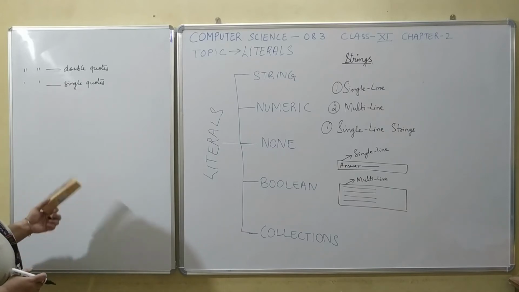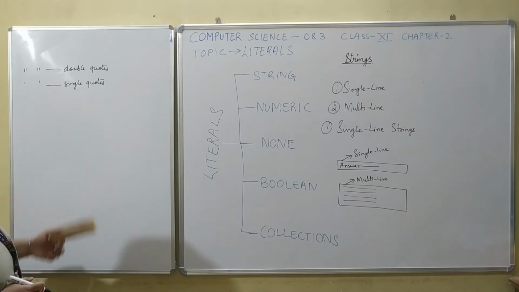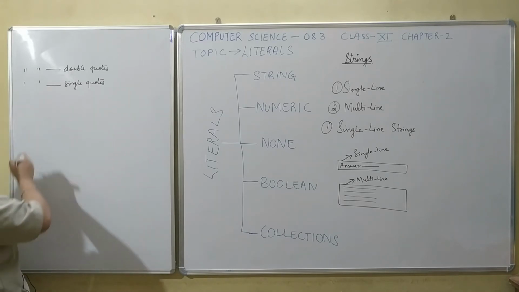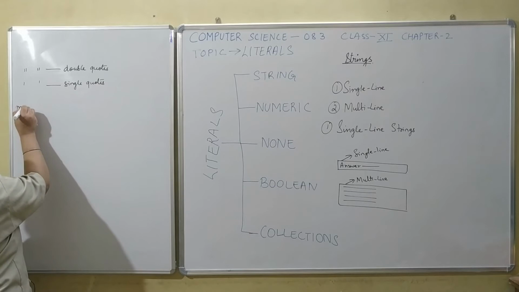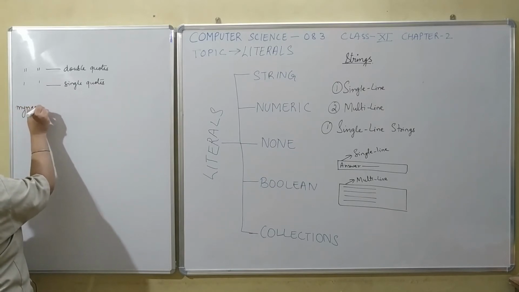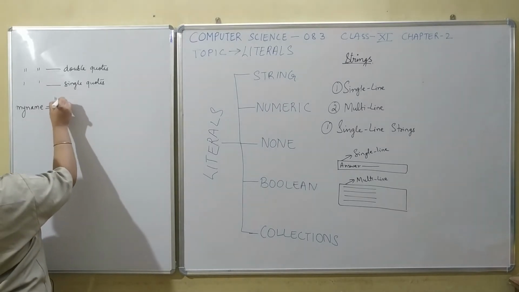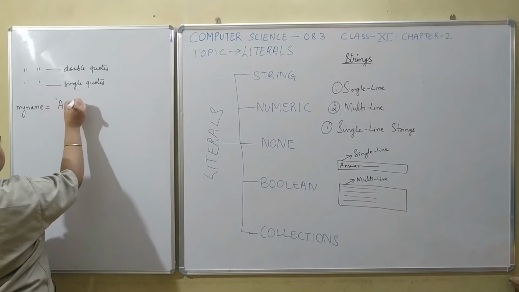When I talk about a single line string, you can create any identifier for that. For example, I want to create an identifier, my name, which would be used to store someone's name. I am writing a name here.